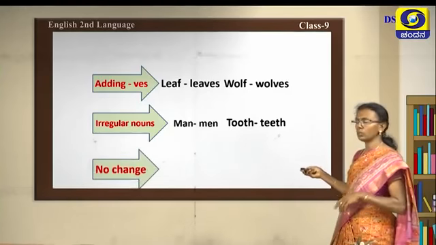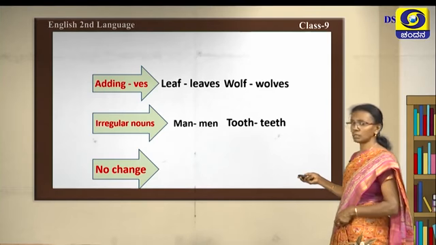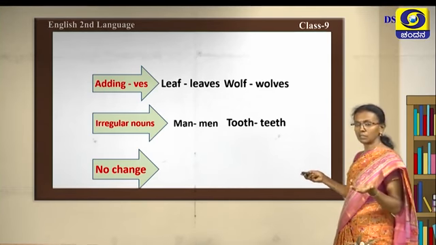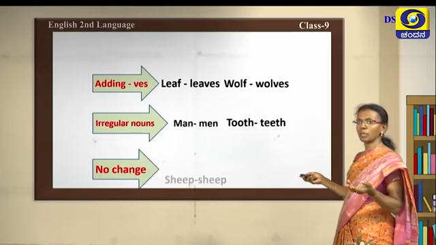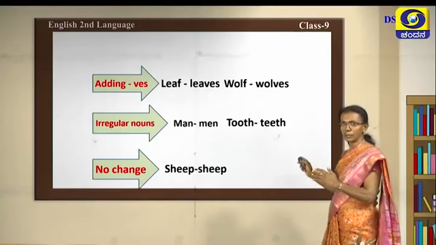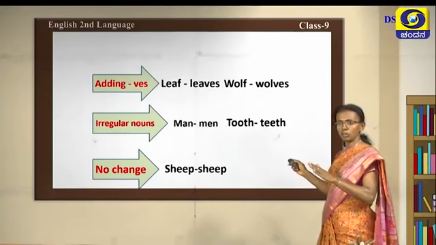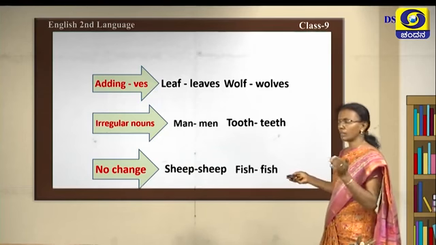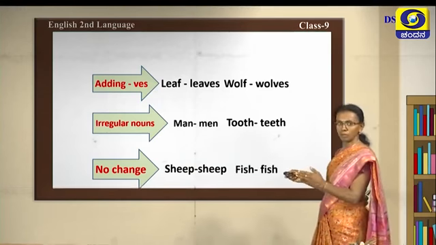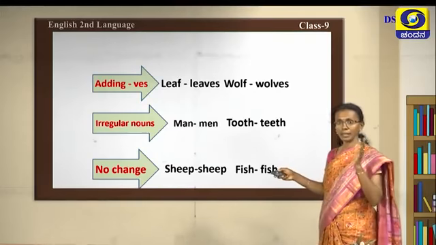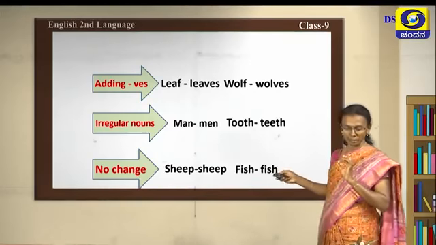Next we go to no change. This is something surprising, is it not? So how it can be no change? No change, you can see when we make plural, these words remain the same. Sheep, sheep. In plural also we call them sheep. Now we go to another one, fish, fish. Plural form of fish is fish only. Fishes sometimes they call, but this is fish only.